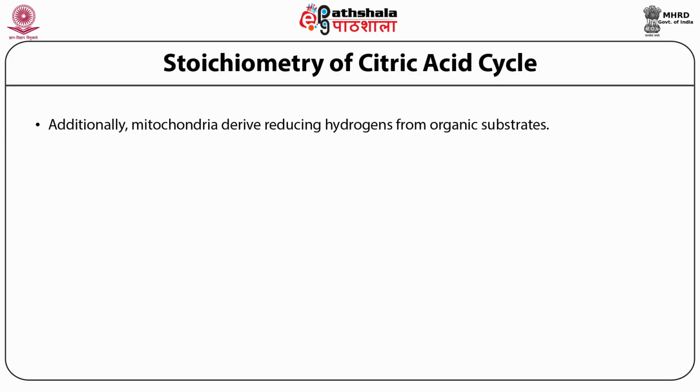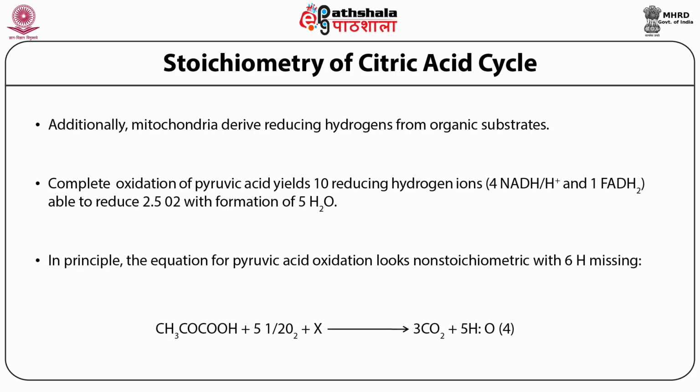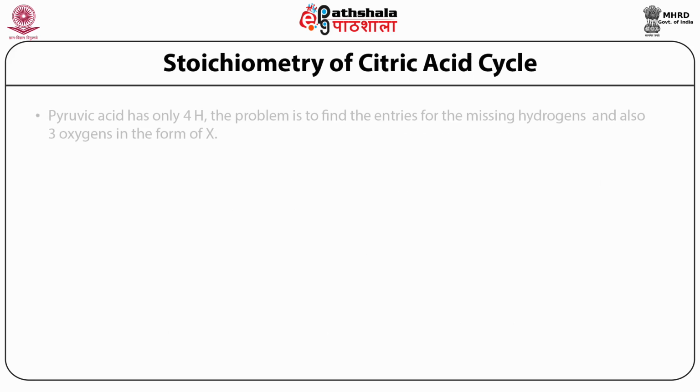Additionally, mitochondria derive reducing hydrogens from organic substrates. Complete oxidation of pyruvic acid yields 10 reducing hydrogen ions, 4 NADH plus H plus and 1 FADH2, able to reduce oxygen and form 5 water molecules. In principle, the equation for pyruvic acid oxidation looks non-stoichiometric, with 6 hydrogens missing. Pyruvic acid has only 4 hydrogens.